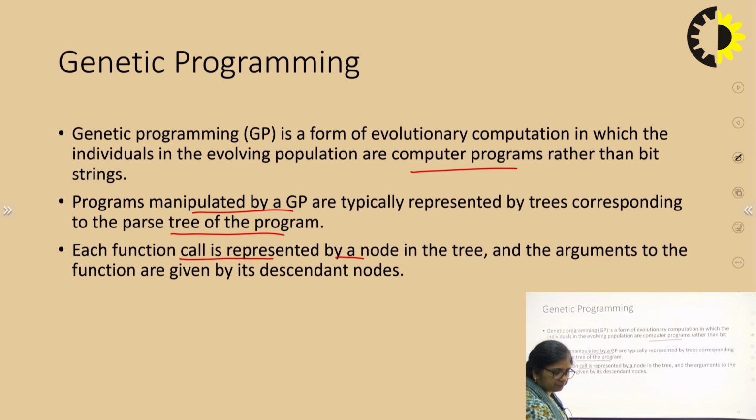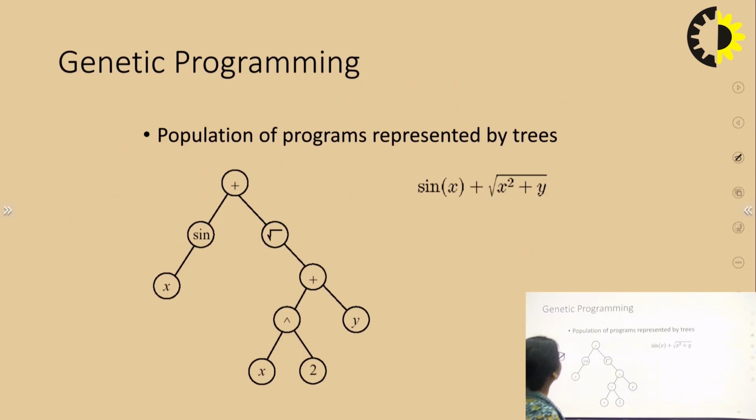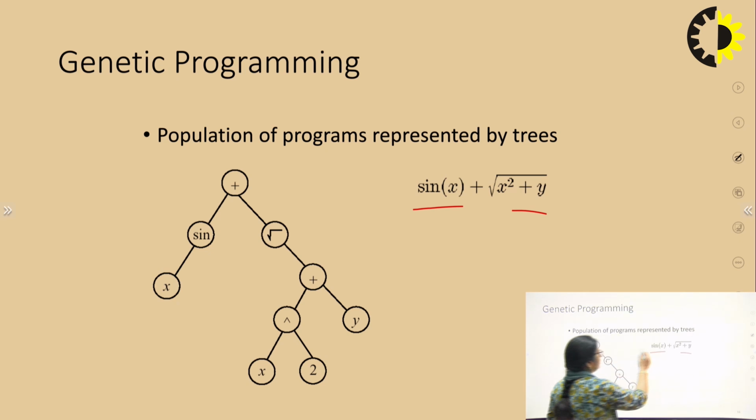For example, if we have to compute sine of x plus the square root of x squared plus y. What are we adding? The sine operation. So the function is used here, and its descendant is its operand. What is the argument of sine? That is x. Sine of x has been calculated. In the same way, plus: sine x plus the square root of x squared plus y. So the nodes are actually the functions that we have to perform.